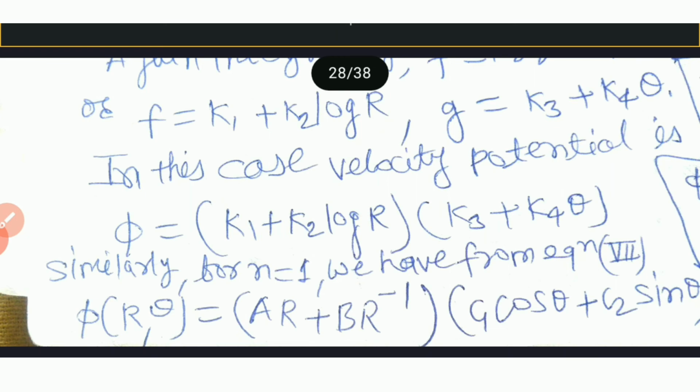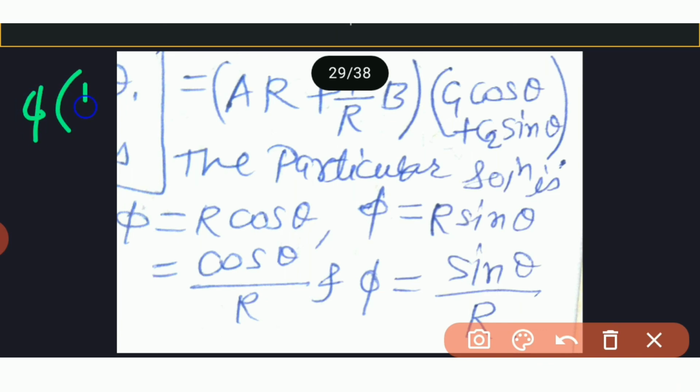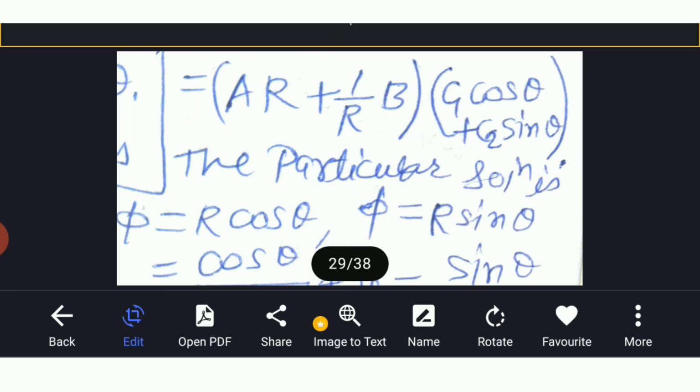And therefore this can be written as phi of r theta is equal to ar plus b upon r into c1 cos theta plus c2 sin theta.